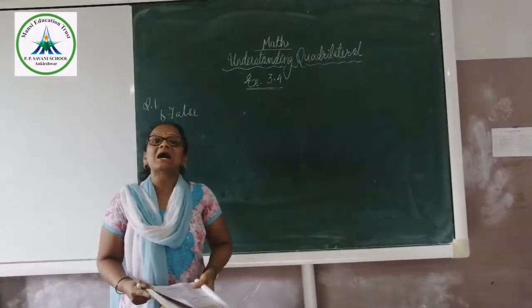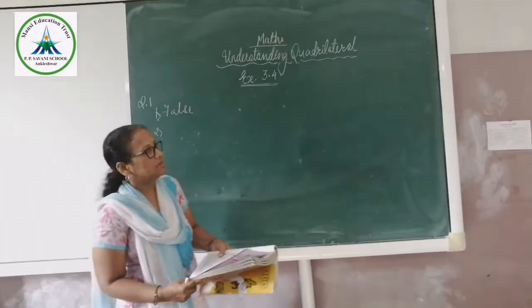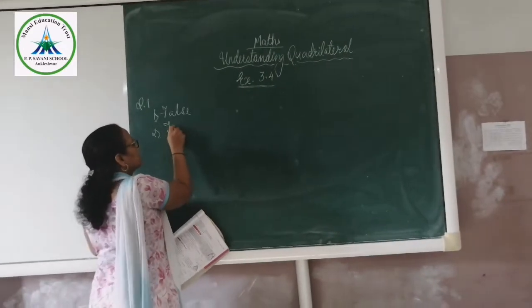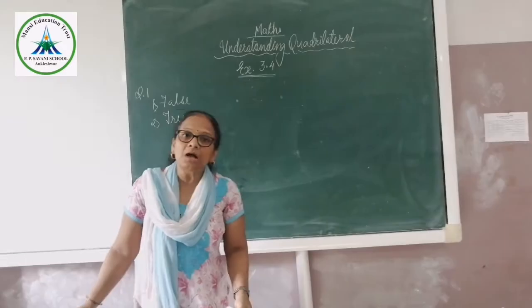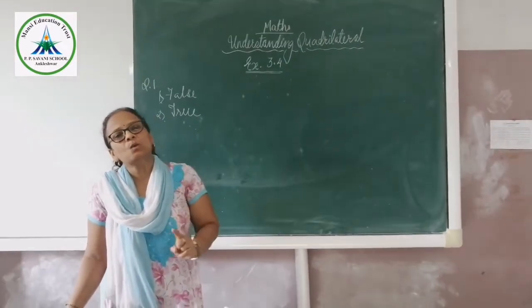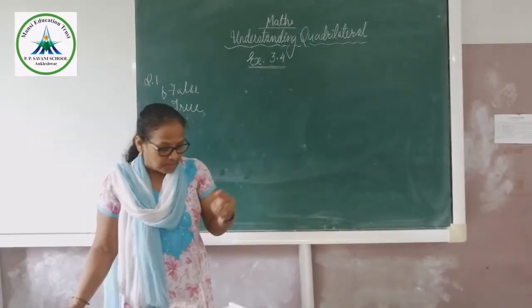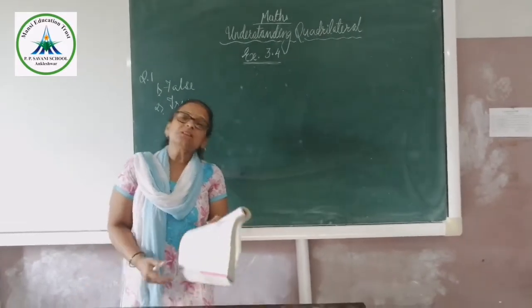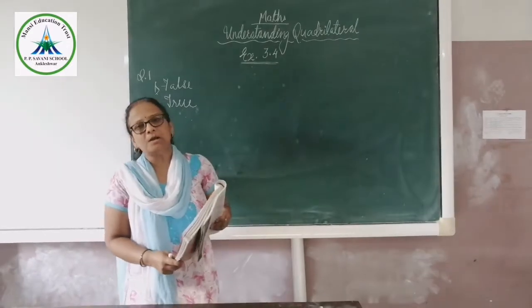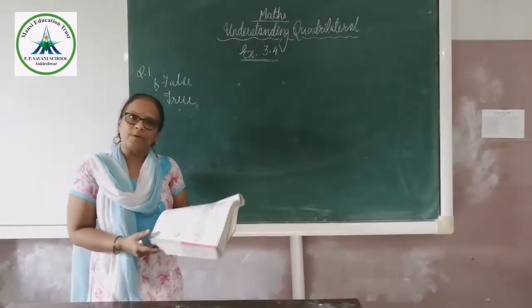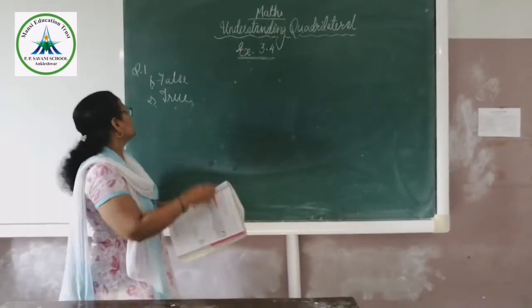All the rhombus are parallelogram. Yes, it is a true statement. Why? In a parallelogram, opposite sides are equal and parallel to each other. In a rhombus also, the opposite sides are equal and parallel. So it is a parallelogram. Now see, third one.